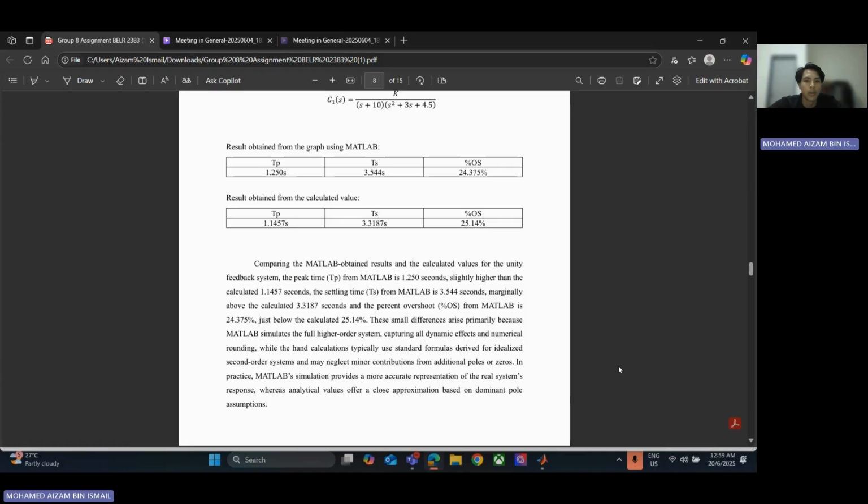25.14%. The small differences arise primarily because MATLAB simulates the full higher order system, capturing all dynamic effects and numerical rounding, while the hand calculation typically uses standard formulas derived for an idealized second order system and may neglect minor contributions from additional poles and or zeros. In practice, MATLAB simulation provides a more accurate representation of the real system response, whereas analytical values offer a close approximation based on dominant pole assumption.